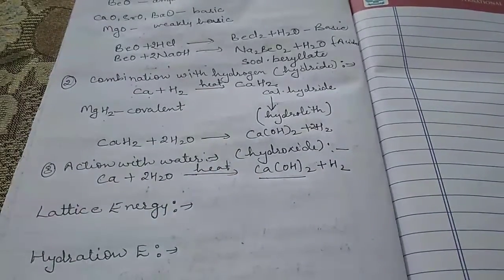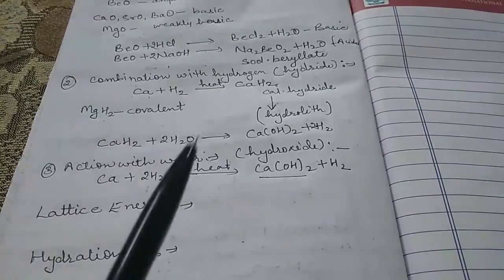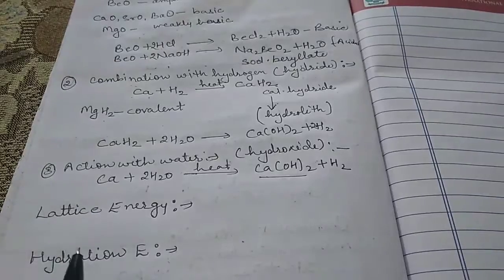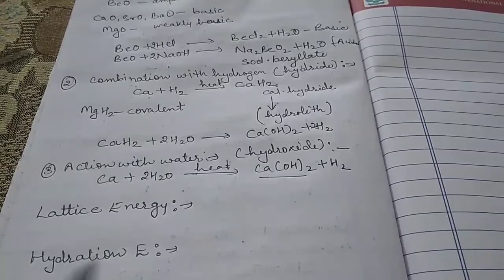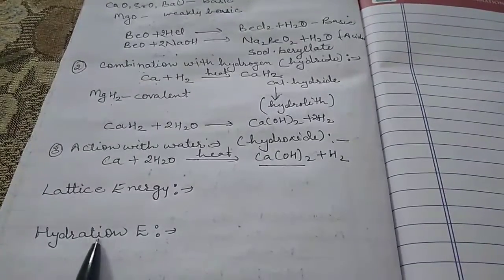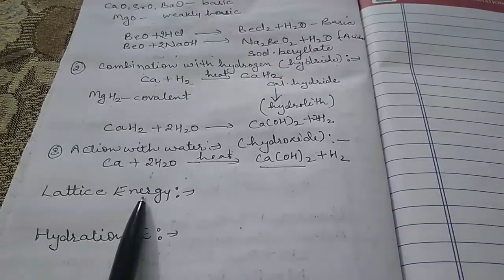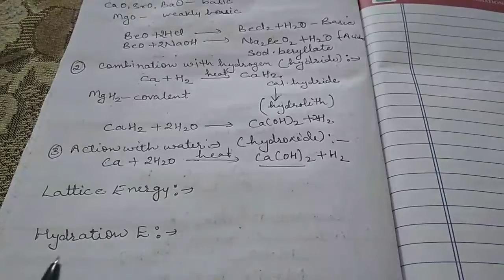So let us discuss, because why are we discussing lattice energy and hydration energy? Because the solubility of a salt in water depends upon these two factors: one is the lattice energy and another one is the hydration energy.